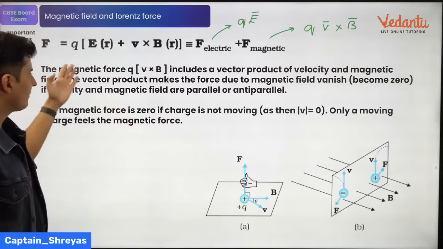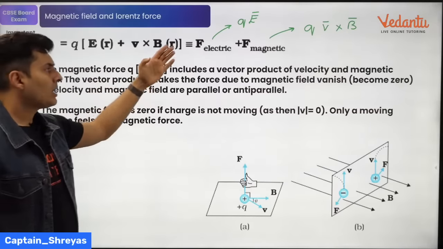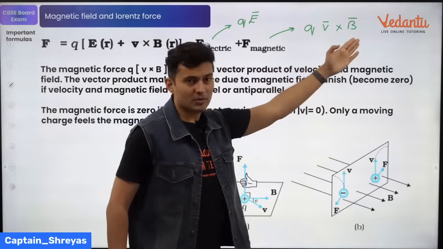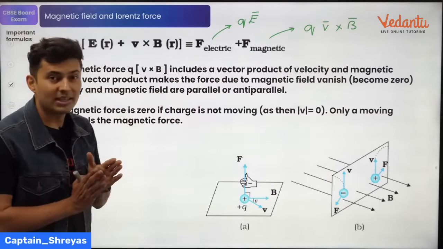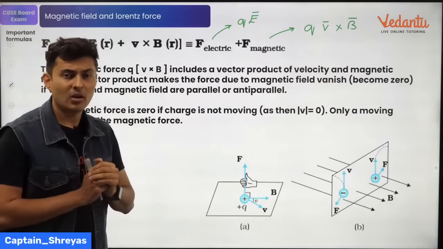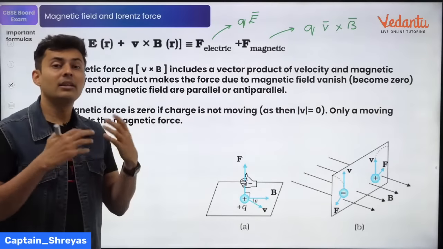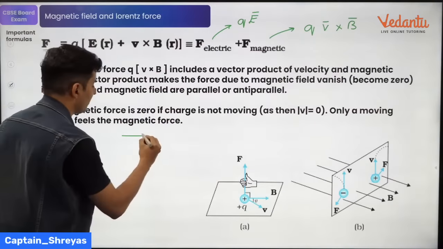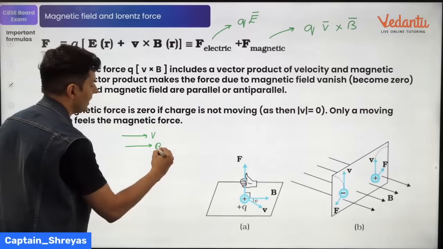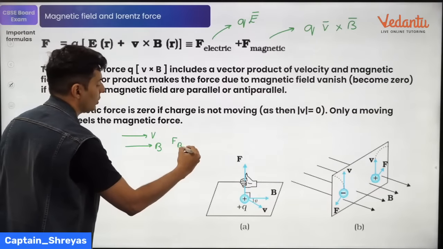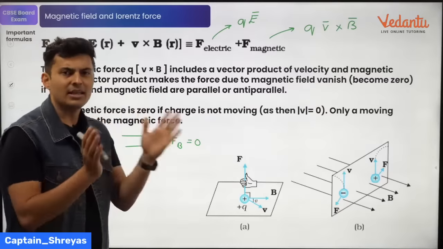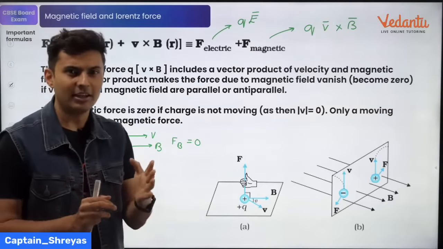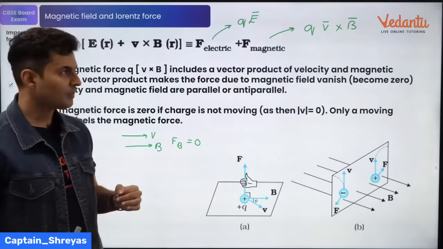Okay, so certain things which you should be aware of. Next, I have mentioned all these points over here. This velocity cross B also tells you that if by chance the velocity is parallel or anti-parallel to the field, then there is no force. So if a charged particle's velocity and field are like this, the force due to the magnetic field is 0. Only when it makes any angle, 30 degrees, 20 degrees, 90 degrees, only then there is a force.